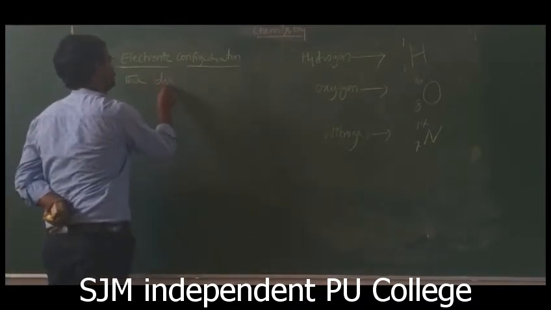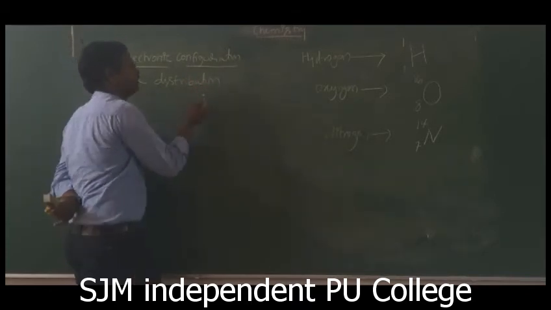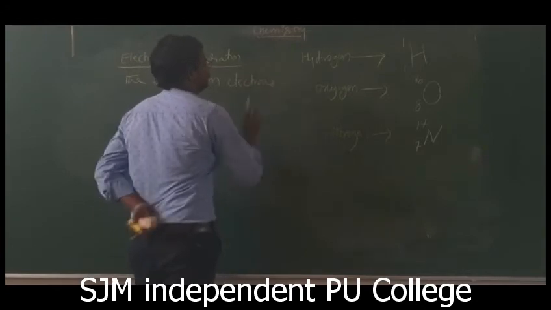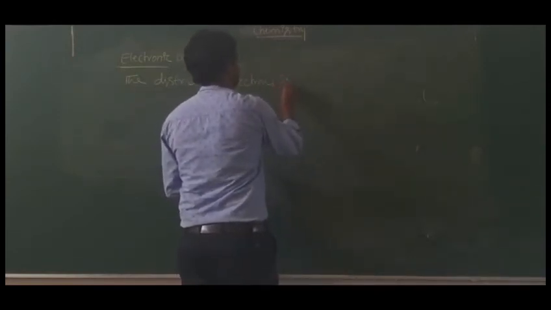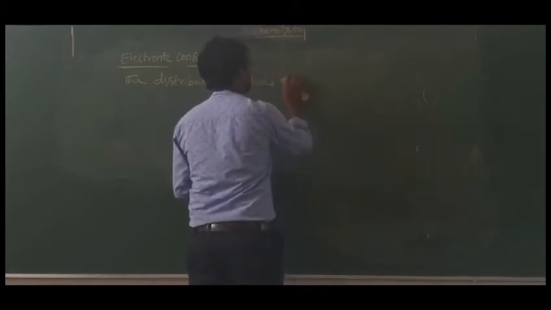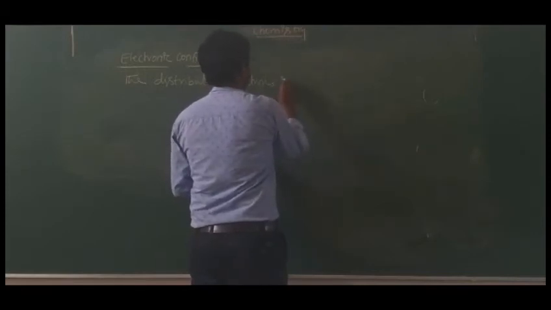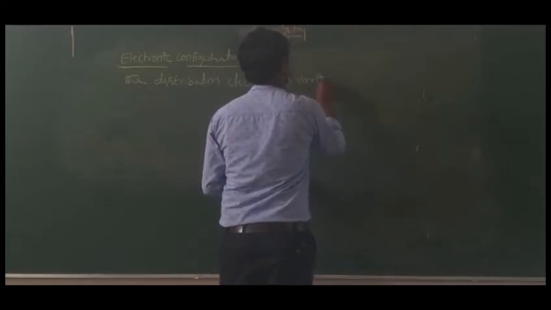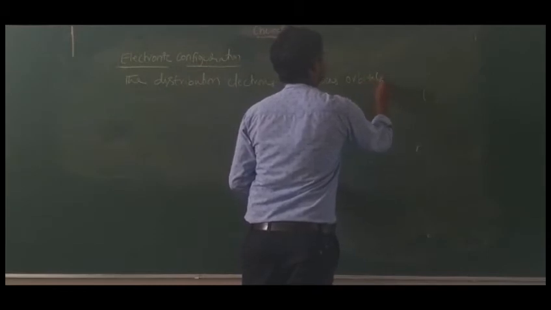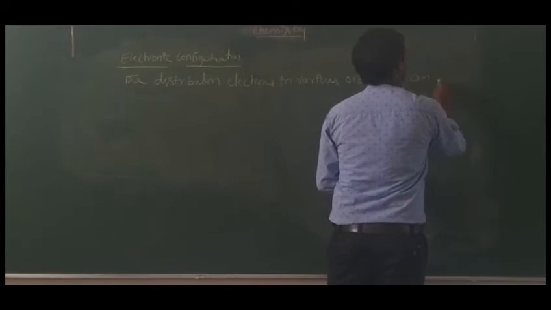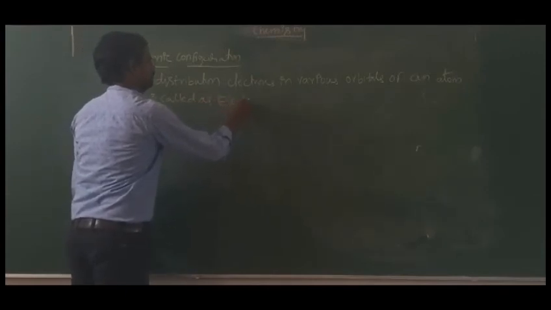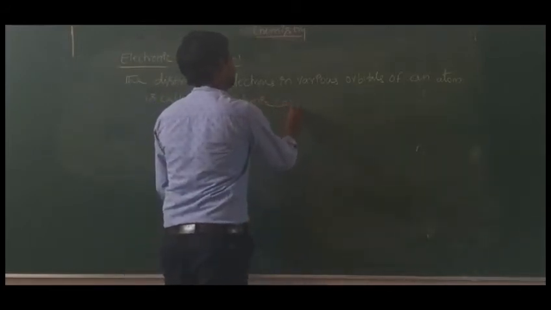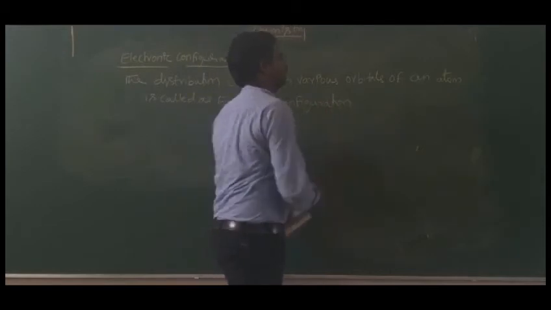The distribution of electrons in various orbitals of an atom is called electronic configuration.